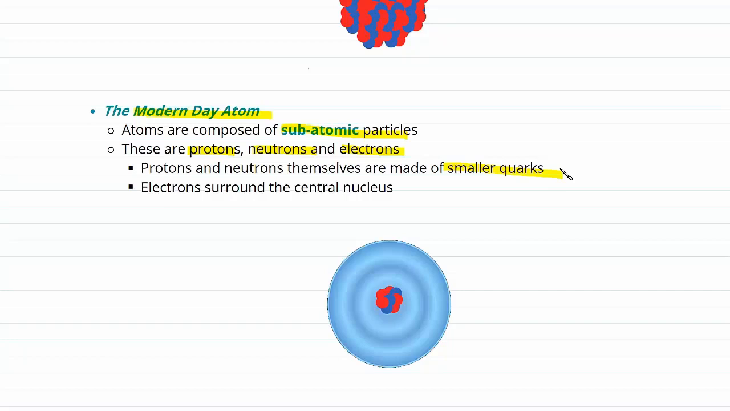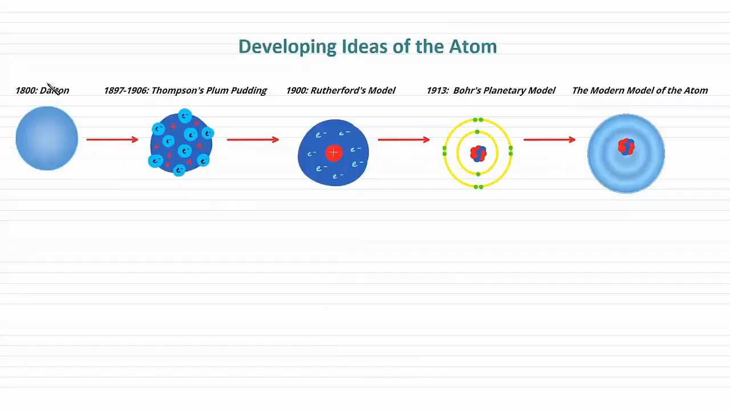So let's quickly go ahead and summarise the 5 key models. We've moved from Dalton's proposal of an indivisible atom to Thomson's plum pudding with electrons moving in a sea of charge to Rutherford's model of electrons orbiting a tiny central positive nucleus to Bohr's planetary model of the electrons orbiting on clear paths to our modern day understanding of a central nucleus composed of subatomic particles with electrons surrounding the nucleus.